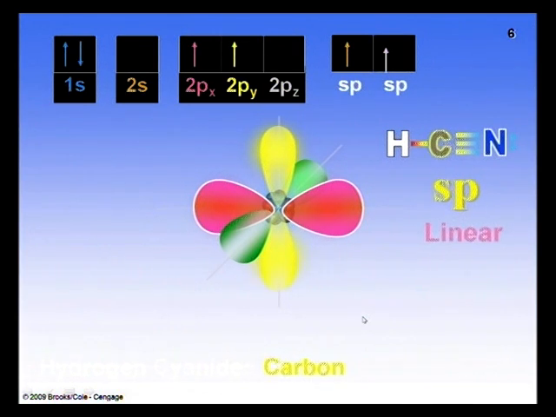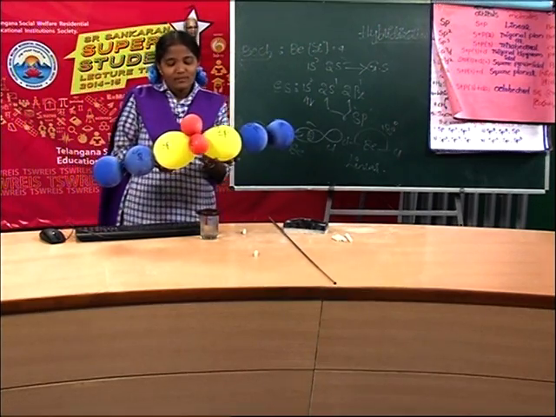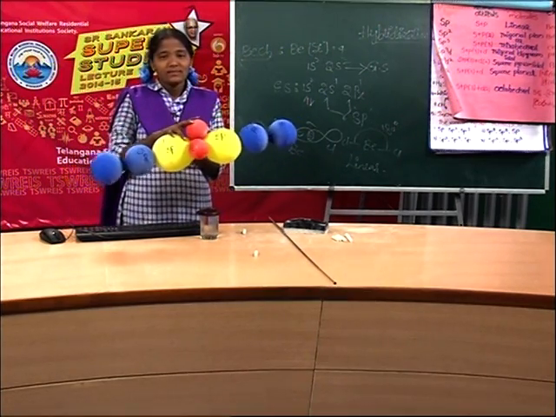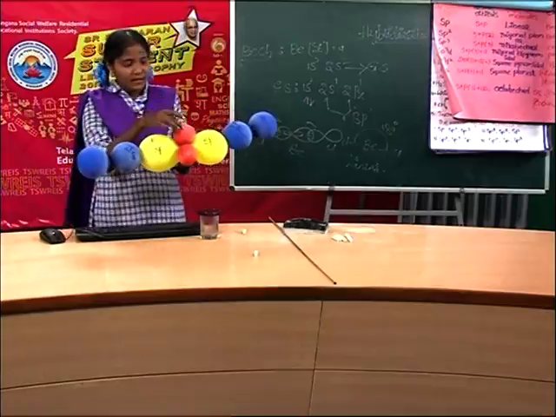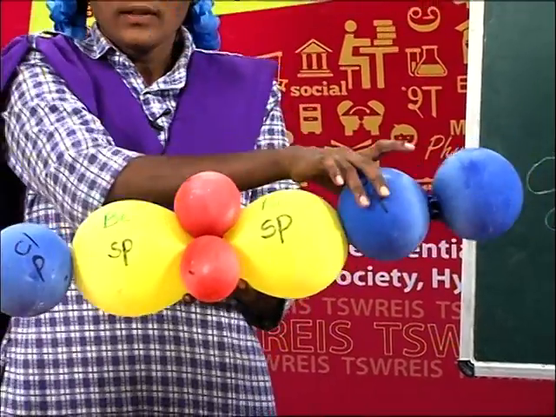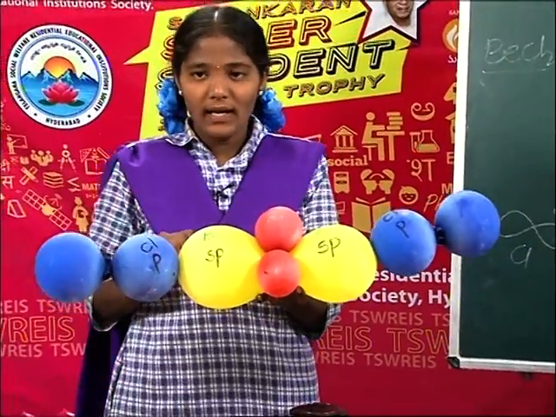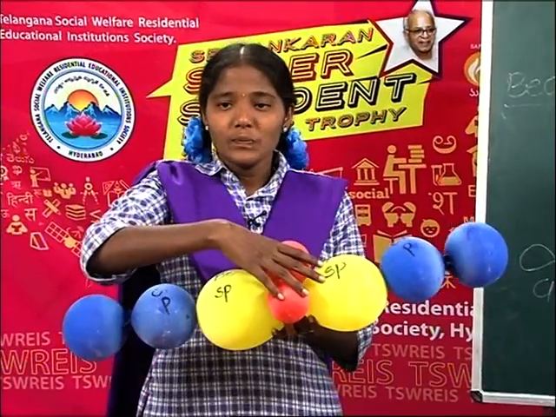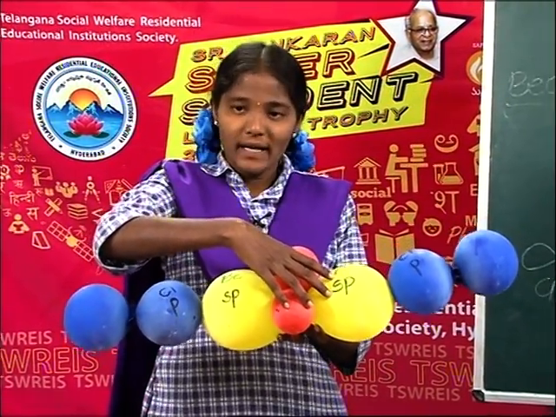Now we can easily understand with the help of balloons. This is the central atom. These two are terminal atoms. This is the sp hybrid orbital of beryllium.